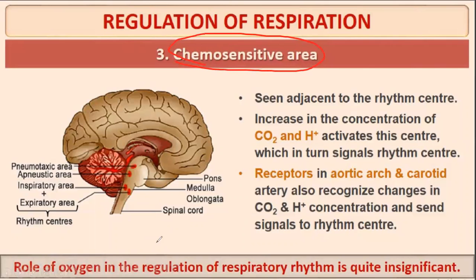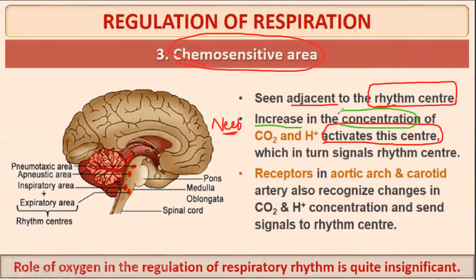The chemosensitive area is seen adjacent to the rhythm center. This is a very, very important previous year NEET MCQ. Which of the following conditions activates the chemosensitive center? Which factors activate the chemosensitive center?